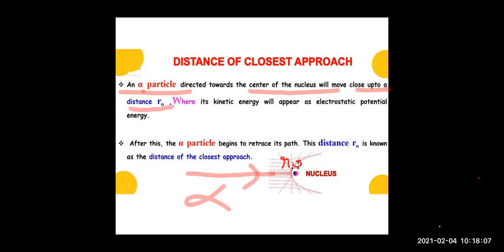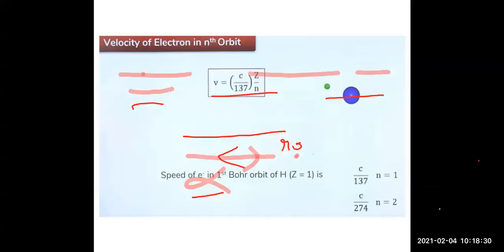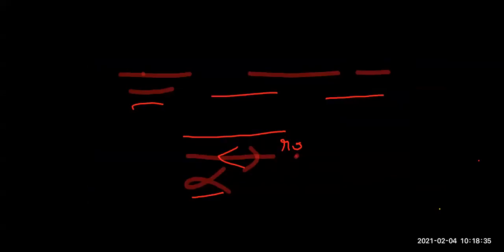Because at that distance, the kinetic energy of the alpha particle becomes equal to the electrostatic potential energy, right? After this, the alpha particle will begin to retrace its path and move back. This distance is known as the distance of closest approach, right?